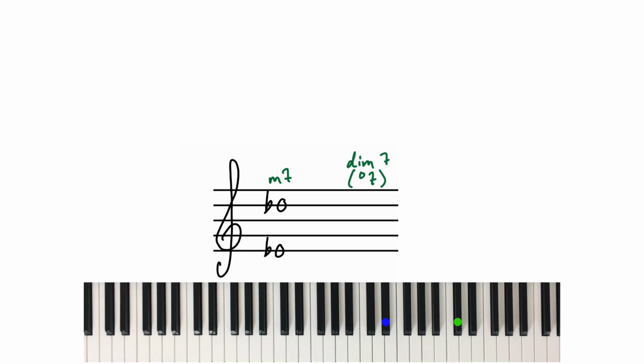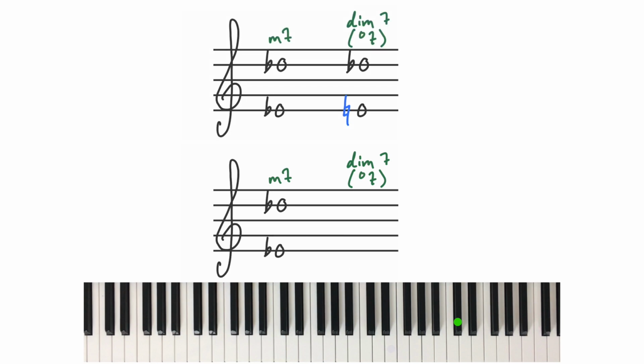So if I start with the lower note, moving the E flat up half a step, that would become an E natural. So E to D flat is a diminished seventh. Or I could keep the E flat and move the D flat down a half step. Now, before I name this a C, I have to remember that I'm trying to keep the generic interval of a seventh. So rather than calling the new note a C, I'll label it a D double flat. So E flat to D double flat is a diminished seventh.